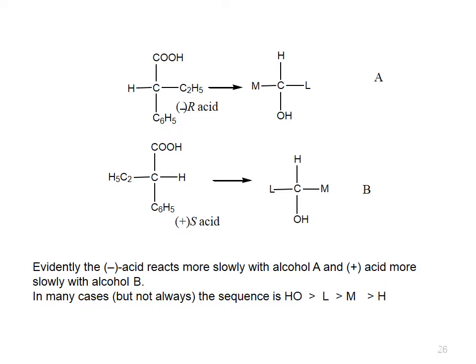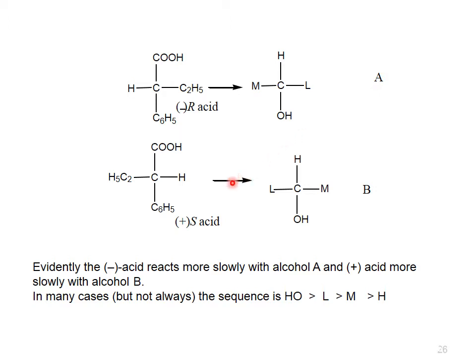This is the reaction which shows that when an R acid reacts with the alcohol, we get a product, and when the S acid, meaning the configuration of the acid is S, sinister, reacts, we will get the product B.